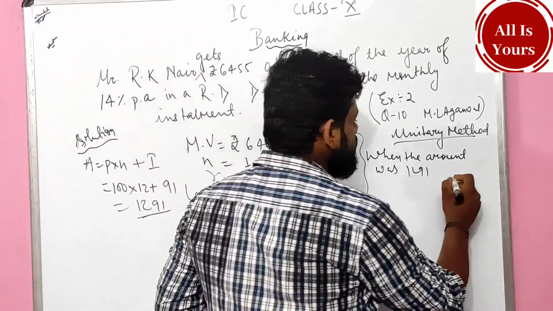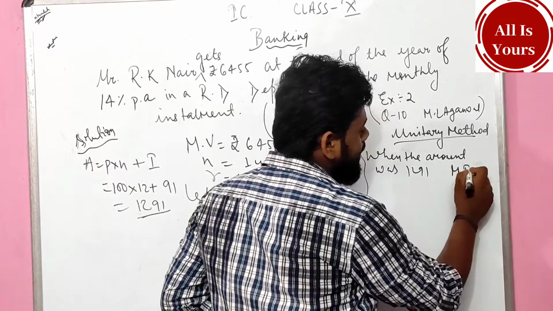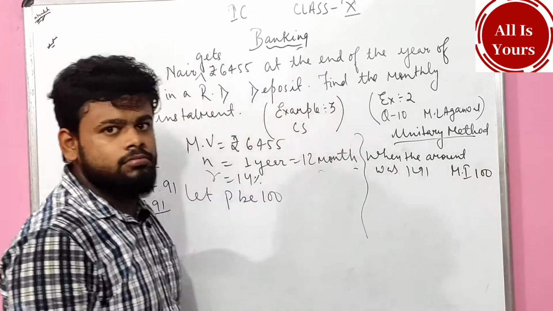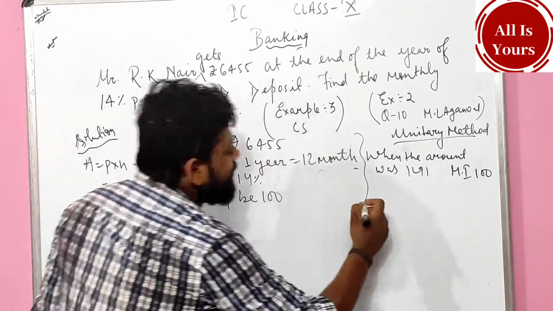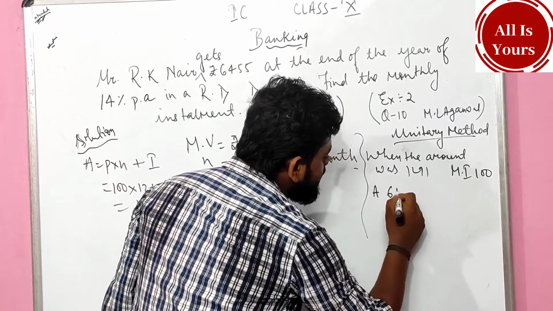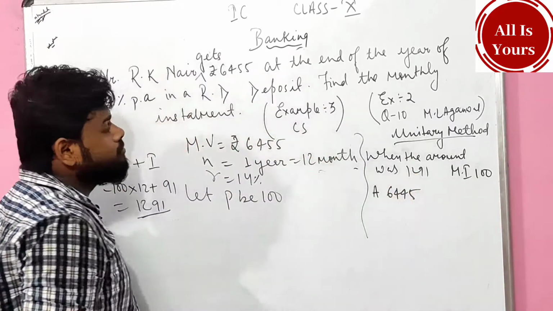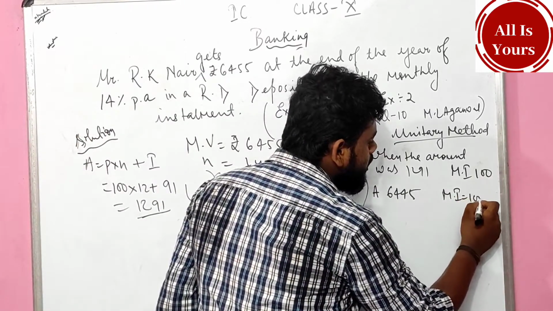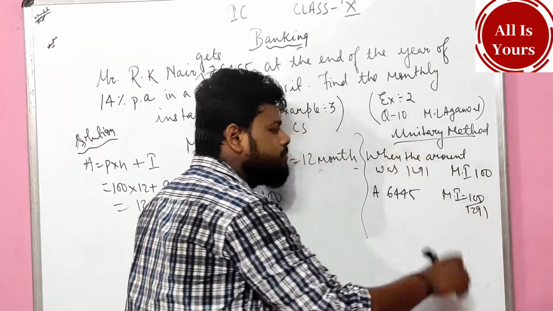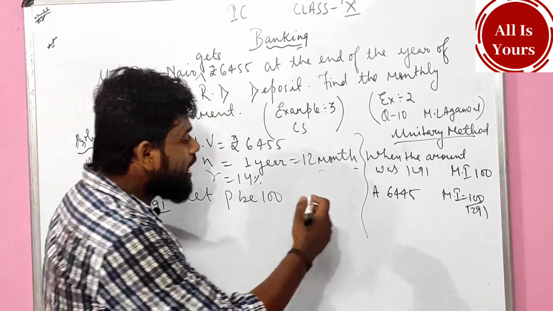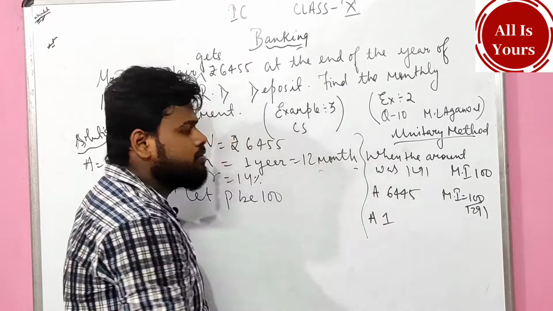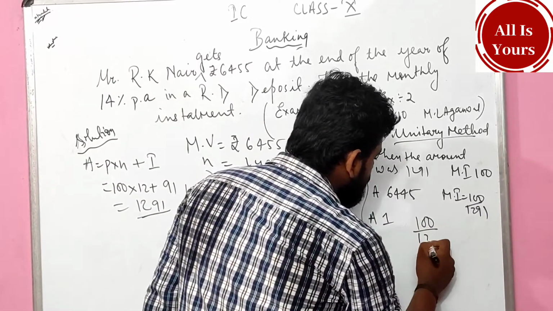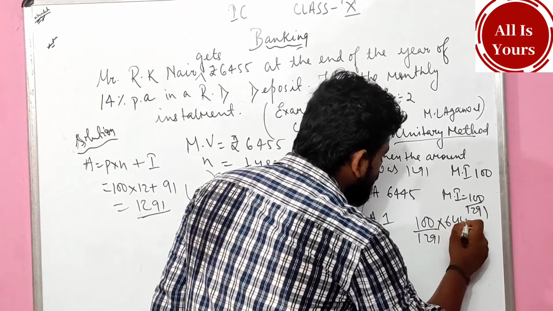That means MI, monthly installment, was 100. When the amount becomes 6455, the monthly installment would be 100 upon 1291. Is it clear? When the amount became rupees 1, it will become something like that. 100 upon 1291 into 6455.